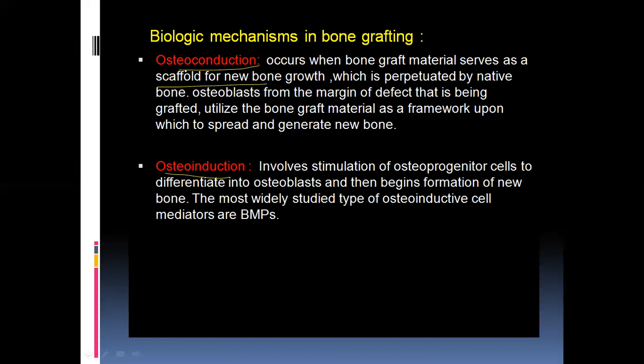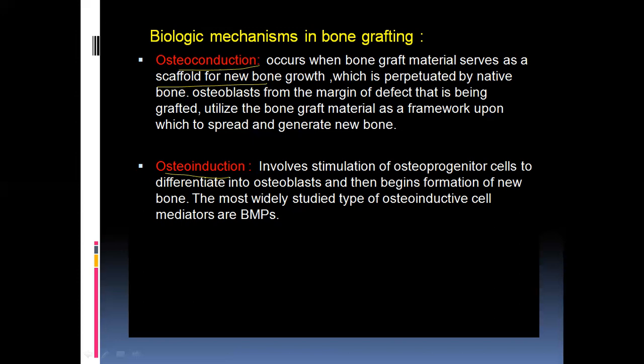Those grafts don't have any growth factors inside, and they don't even have bone forming cells. They just act as a matrix or a barrier. So almost all the grafts will qualify as having the property of osteoconduction. When coming to osteoinduction, these grafts don't have the ability to produce bone by themselves.